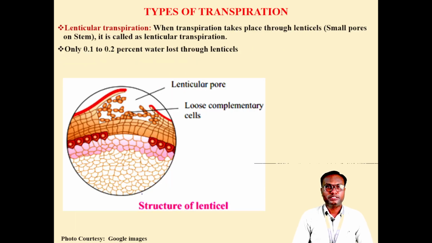Then the second type, that is lenticular transpiration. First of all, what is meant by lenticels? Lenticels are small pores present on the bark of the stem, and lenticels transpire some amount of water. It is actually negligible. Only 0.1 to 0.2% of water is lost through the lenticels. In Marathi, this bark is also known as sal.